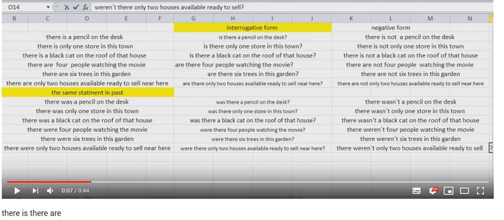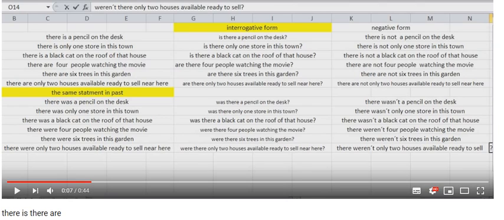Was there a pencil on the desk? Was there only one store in this town? Was there a black cat on the roof of that house? Were there 4 people watching the movie? Were there 6 trees in this garden? Were there only 2 houses available ready to sell near here?